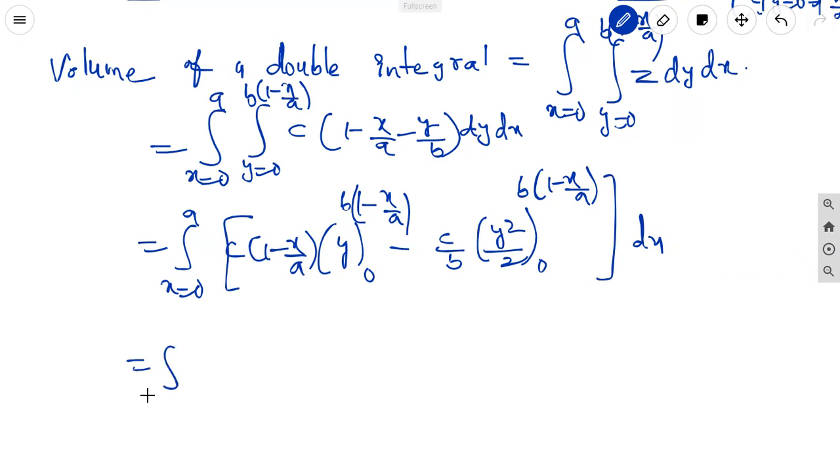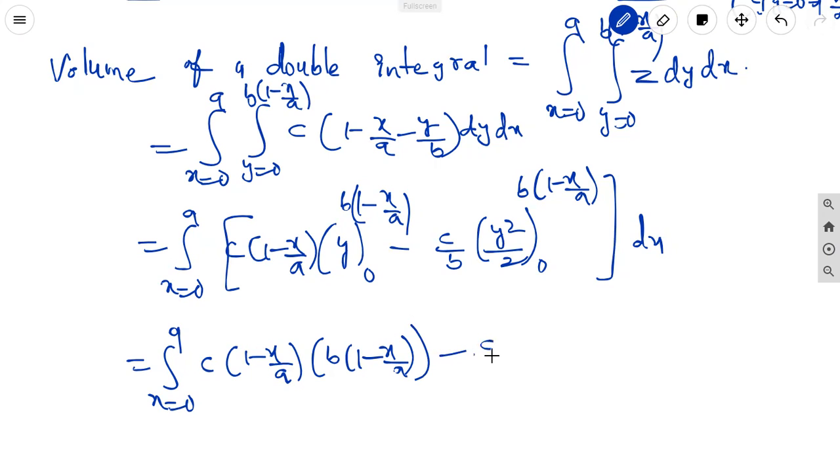It is equal to the integral x equal to 0 to a, c into 1 minus x by a. The upper limit is b into 1 minus x by a. The lower limit is 0, so that is 0, minus c by 2b into y square, which means b square into 1 minus x by a whole square, minus 0 square for the lower limit.